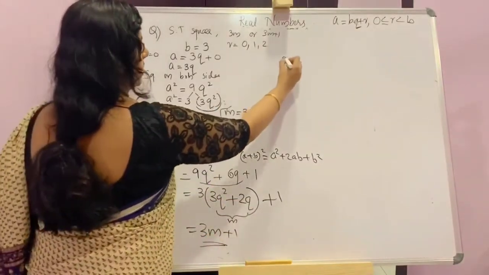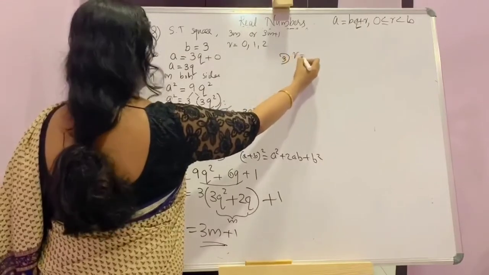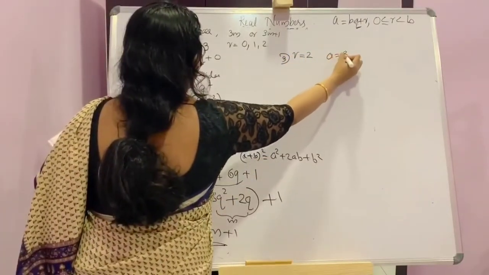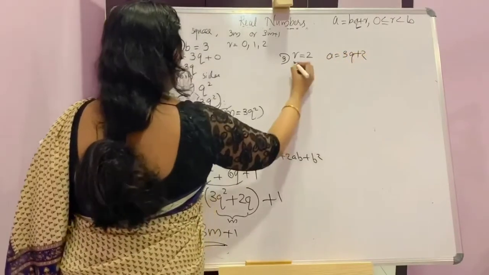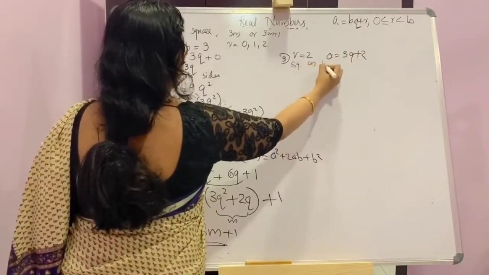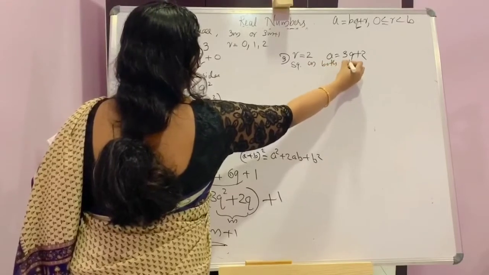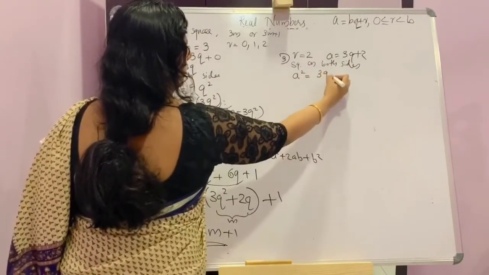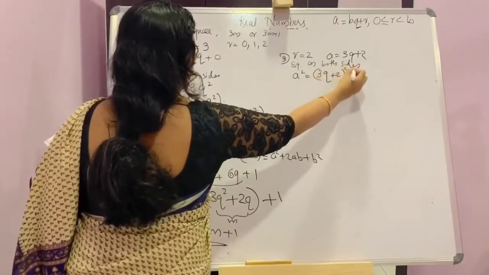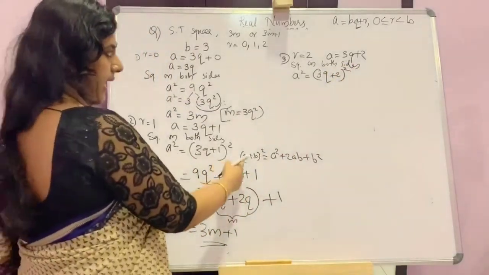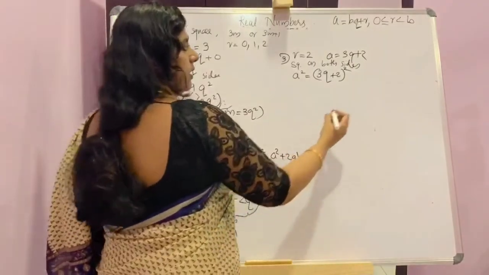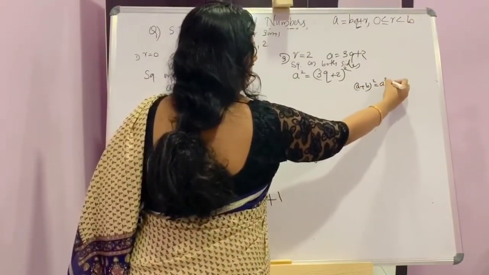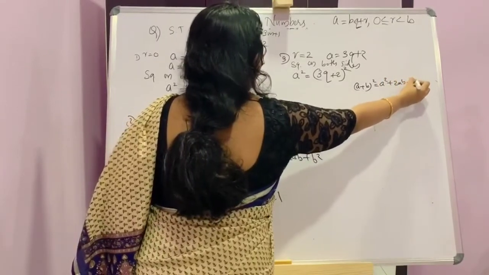Now third condition, r is equal to 2. Then a equal to 3q plus 2. Again squaring on both sides. A square is equal to 3q plus 2 the whole square. Again applying a plus b whole square is equal to a square plus 2ab plus b square.